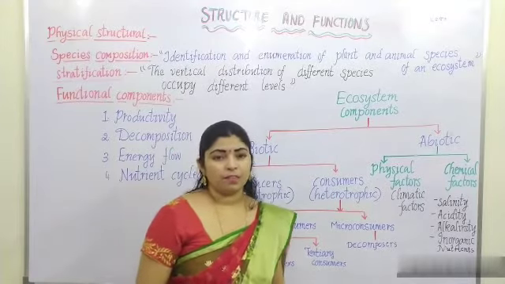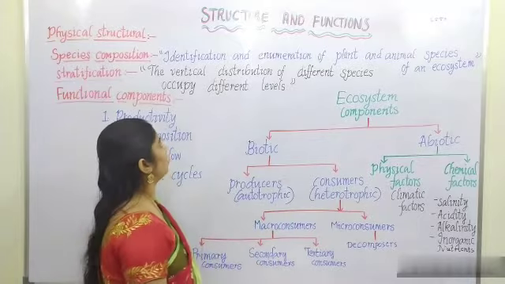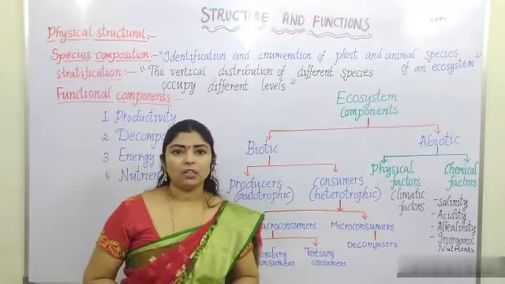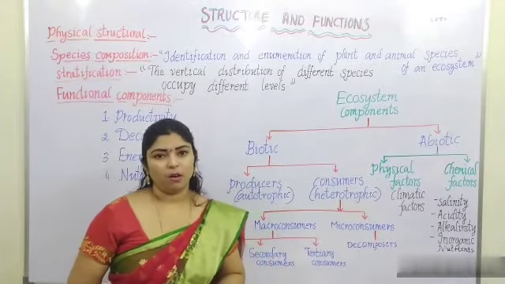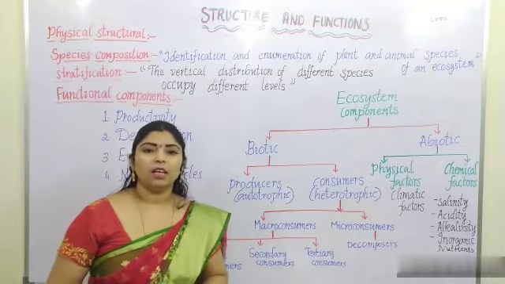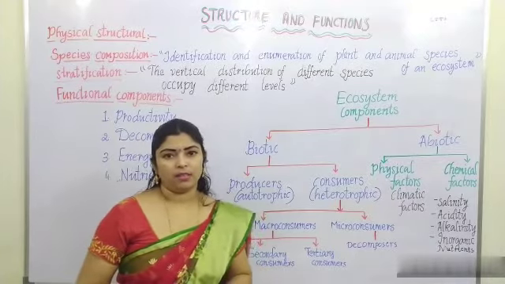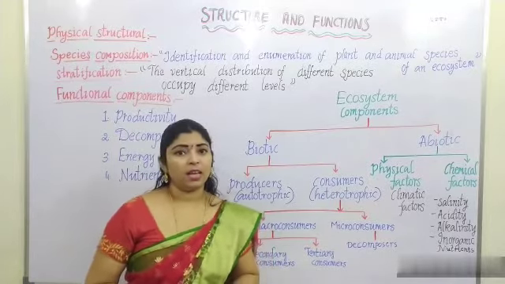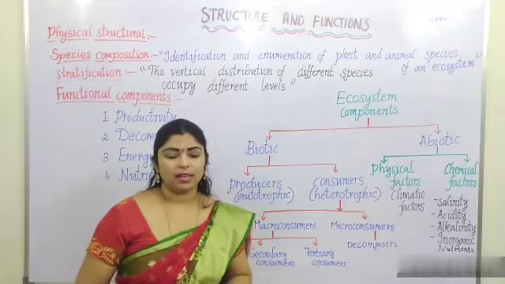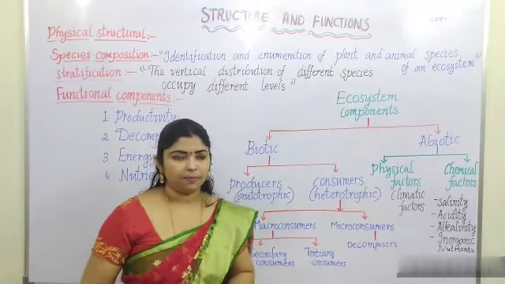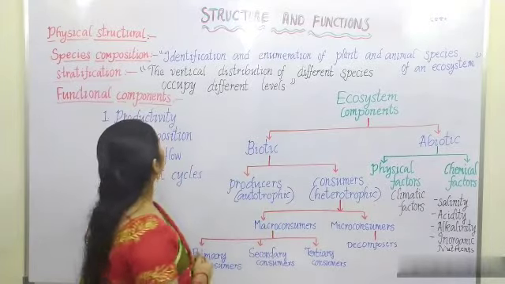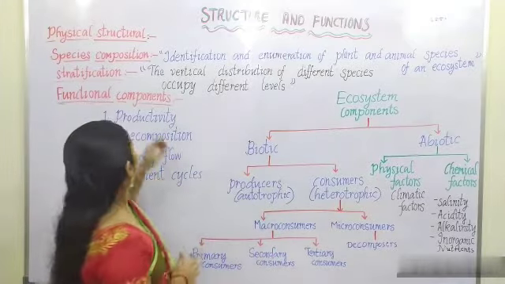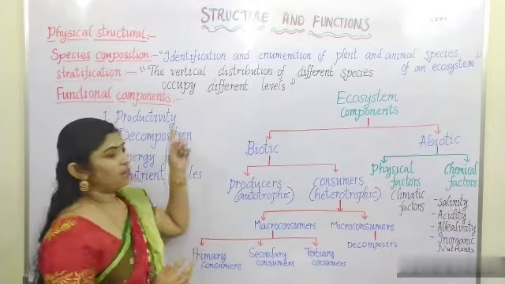Coming to the physical structure of an ecosystem, how it is formed. The physical structure is a result of interaction of biotic and abiotic components. Biotic means the living organisms, and abiotic components include sunlight, temperature, water, soil, etc. So that is the physical structure, and it also constitutes species composition and stratification.